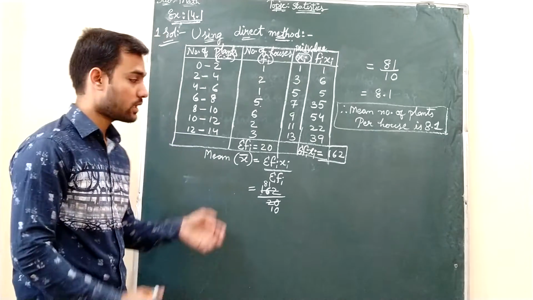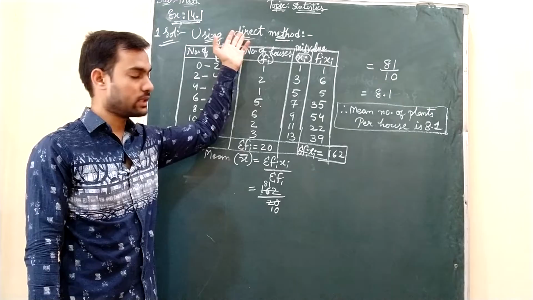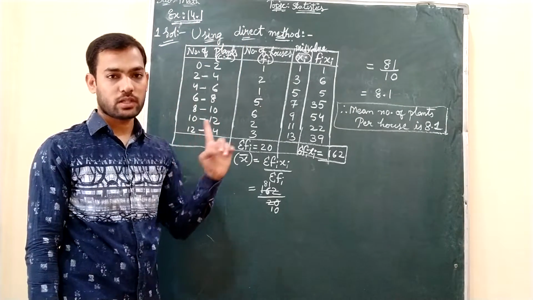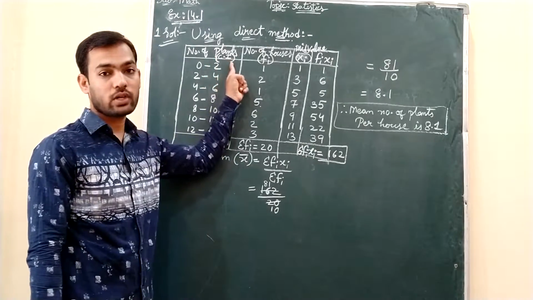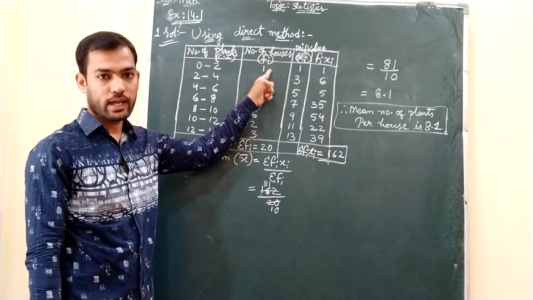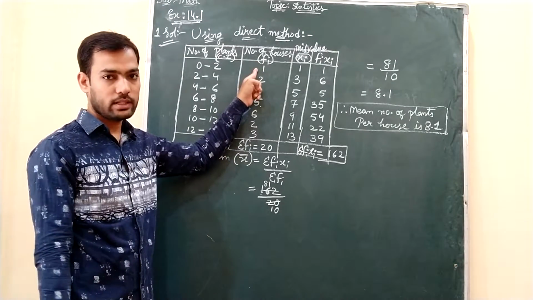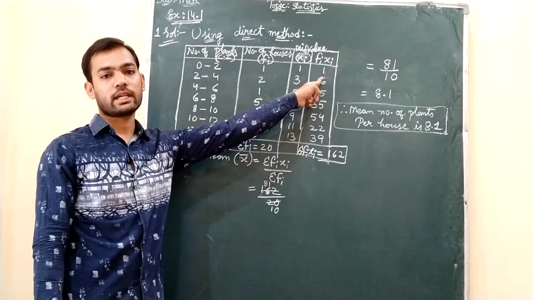So this is the way. I repeat it again. How to find out the mean using the direct method? It needs 4 columns. First column from the textbook, number of plants, which is nothing but CI. What I said, CI for class interval, and the number of houses is fi. It's nothing but frequency. Okay. So this is also available in your question only. And then these 2 columns you need to make.